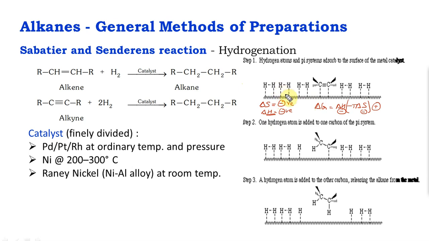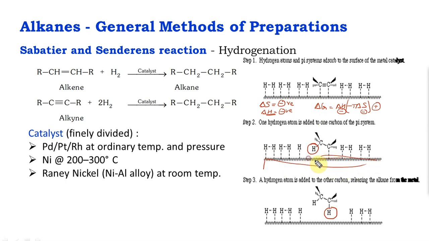Now, looking at it, the hydrogen is adsorbed and also the substrate, in our case the alkene I have shown, is adsorbed. On one side of the alkene, the pi bond attracts the hydrogen, and one hydrogen is attached, and then in the next step the second one. So they are not going to ask you about mechanism, it's just for you to remember how it's going to be. Okay. Now if you see, the whole process depends on the hydrogens being adsorbed on the surface.